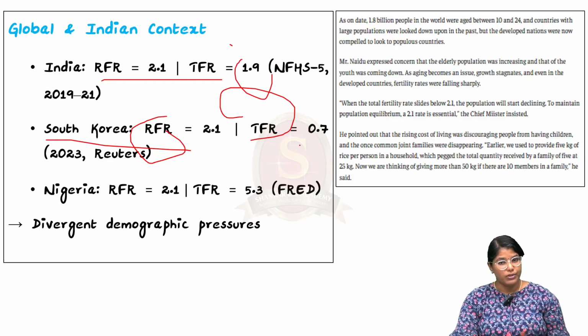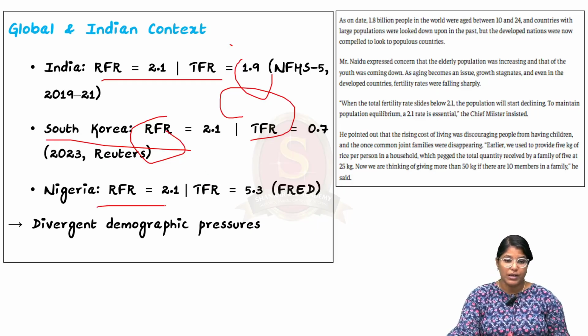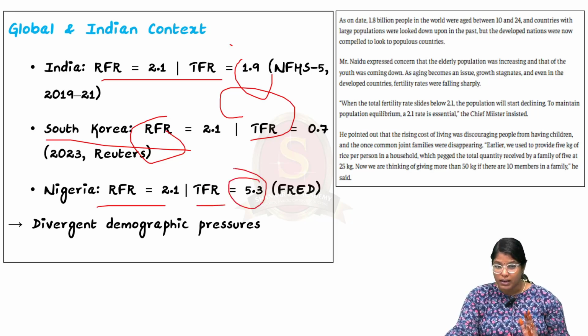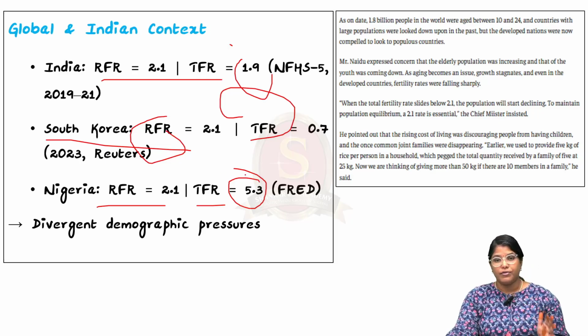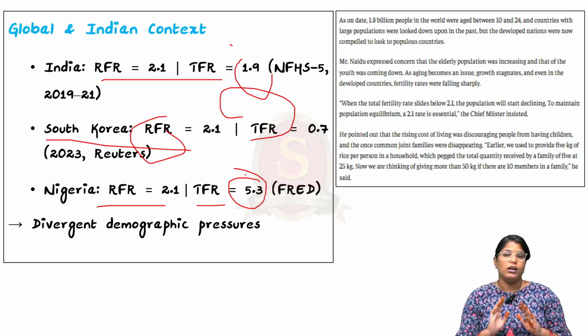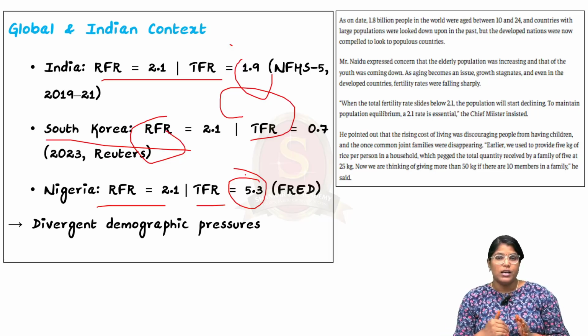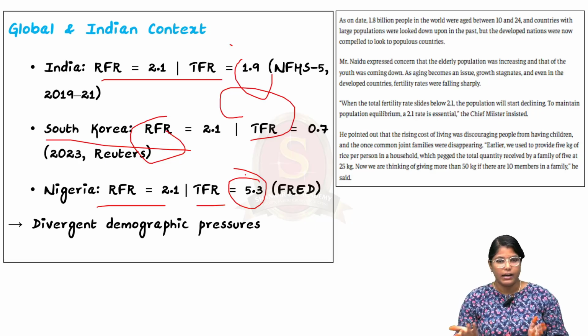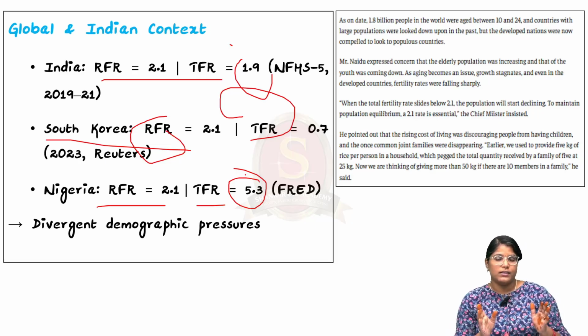This is the opposite case when it comes to Nigeria. The replacement rate is again 2.1, but the total fertility rate is 5.3. This is a clear indication of a developing country. There are a lot of reasons for this higher TFR, because of lower accessibility to medical services, lower life expectancy, disease spread, and so on. So these things you can use as an example in your mains answer writing.